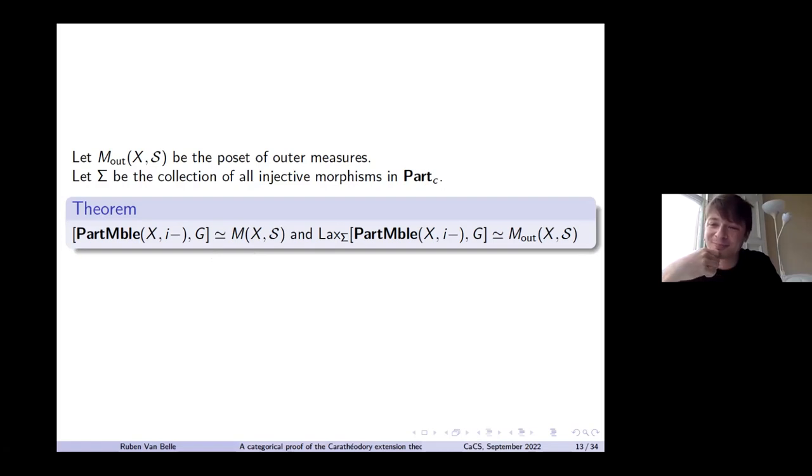All right. I'd love to see just more categorical proofs of analysis theorems. I think that's really cool. Yeah, get on that. All right. Thank you. Yeah, thanks.